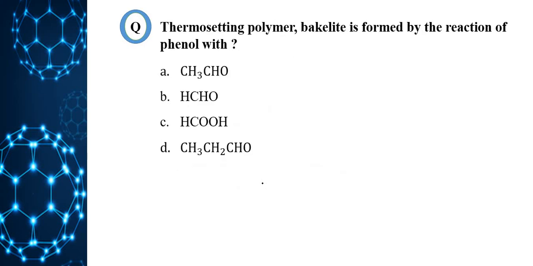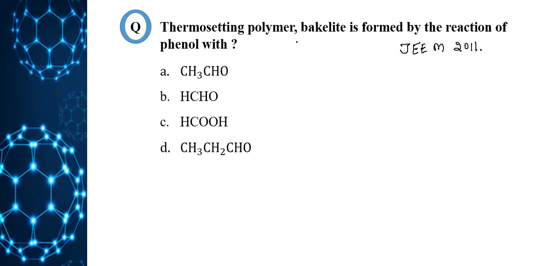We'll see the next question. Thermosetting polymer bakelite is formed by the reaction of phenol with: CH3CHO, HCHO, HCOOH, CH3CH2CHO. This question appeared in JEE Main 2011. I will read out the question once again. Thermosetting polymer bakelite is formed by the reaction of phenol with.